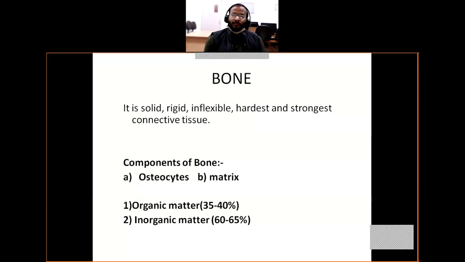Second is inorganic matter. It generally consists of 60 to 65% of the total matrix, and it has phosphate, sulfate, carbonate, and fluorides of calcium and magnesium.